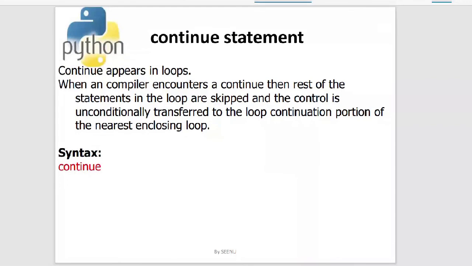When a compiler encounters a continue, the rest of the statements of the loop are skipped and the control is unconditionally transferred to the loop continuation portion of the nearest enclosing loop. This nearest enclosing loop matters when you are having nested loops. The syntax of continue is simply continue. Everything is in lowercase. Continue is a keyword. So whenever you want a continue inside your program, you simply give continue. We'll see examples now so that you understand it much better.